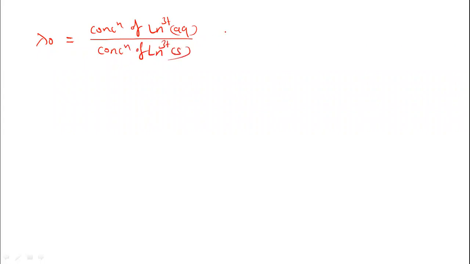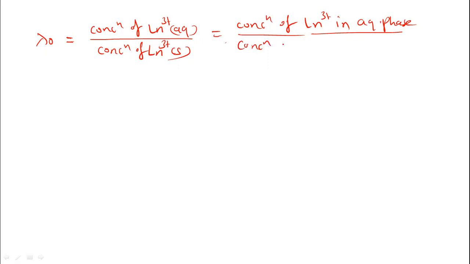Concentration of lanthanum ions in aqueous phase divided by concentration of the lanthanum ion in solid resin.